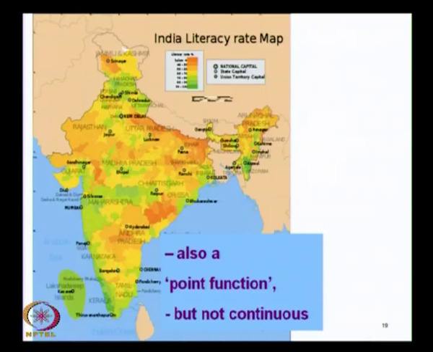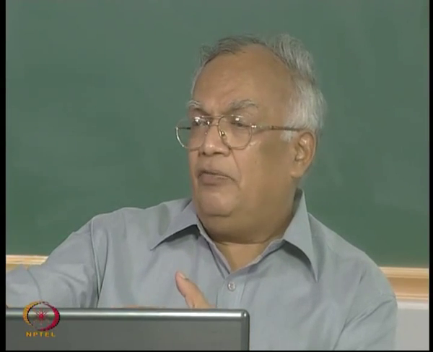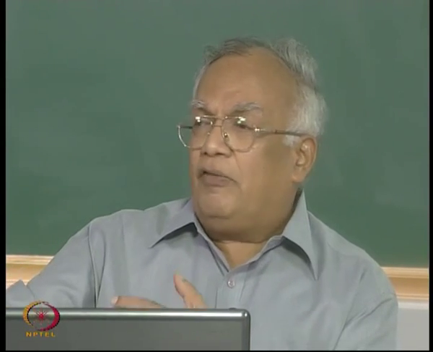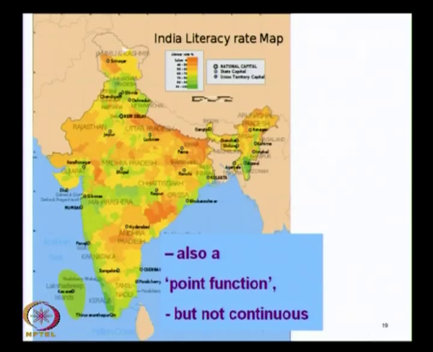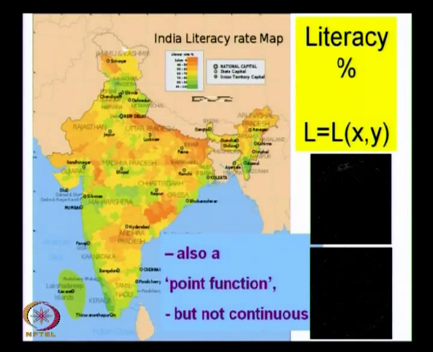Nevertheless, this point function is really not continuous, because there will be regions in between, like forests and mountains, where there is no habitation at all. So the question of having any literacy over there does not really arise. So this is a point function in a certain sense, but not a continuous point function, and we can describe it in terms of coordinates, either as x and y, or in terms of longitude and latitude. It does not matter. Any way which is convenient, we can describe a point in space and we have these point functions.